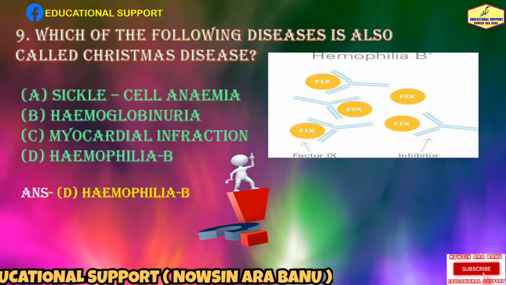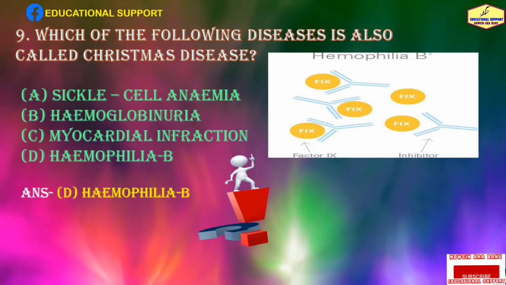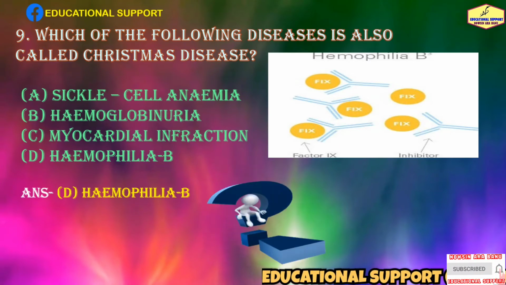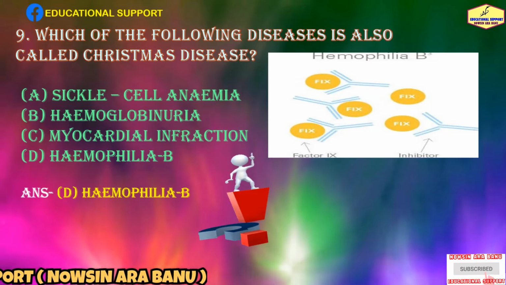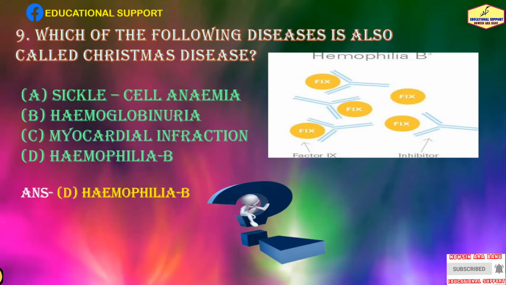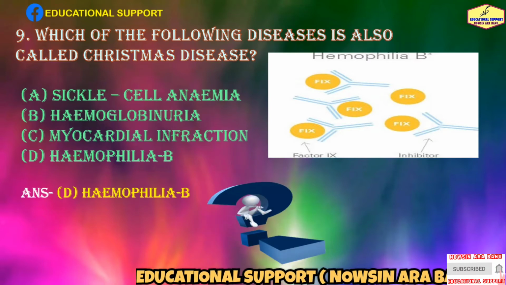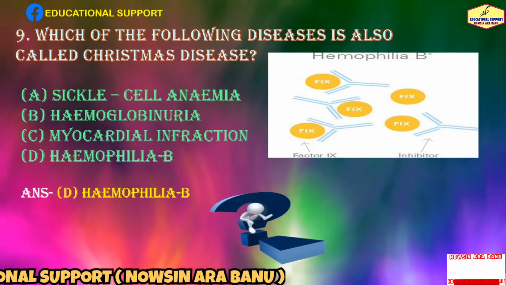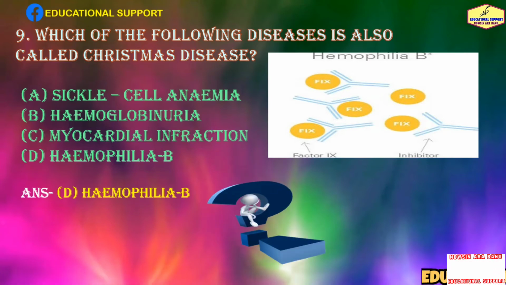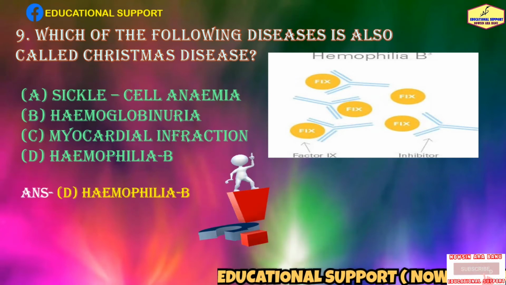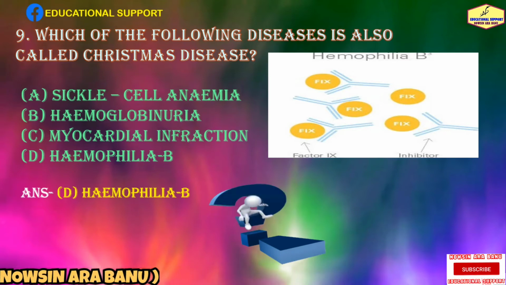Do you know what the types of hemophilia are? There are three main forms of hemophilia: hemophilia A, hemophilia B, and hemophilia C. Hemophilia A is caused by a lack of the blood clotting factor VIII. Approximately 85% of people with hemophilia have type A disease. Hemophilia B is caused by a deficiency of factor IX. And hemophilia C, some doctors use this term to refer to a lack of clotting factor 11.